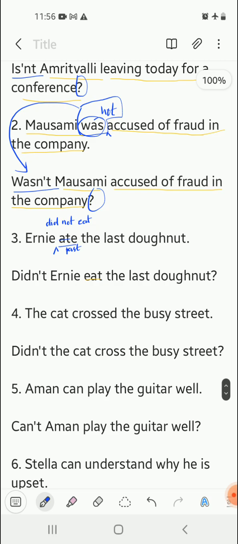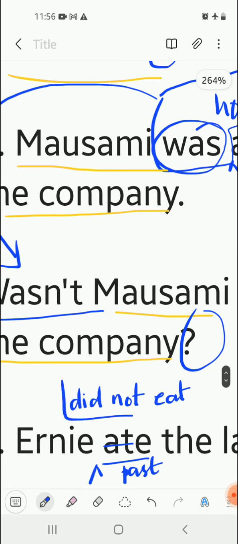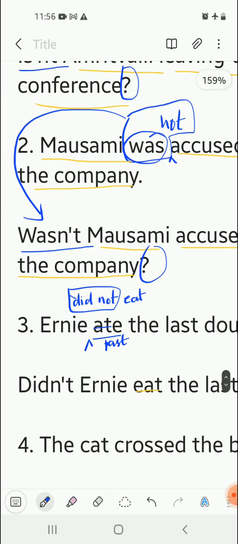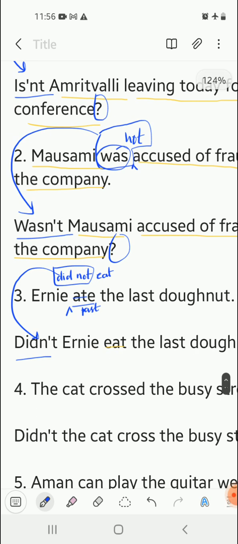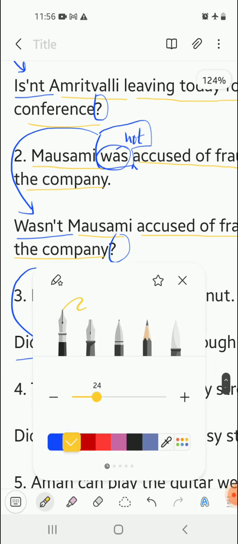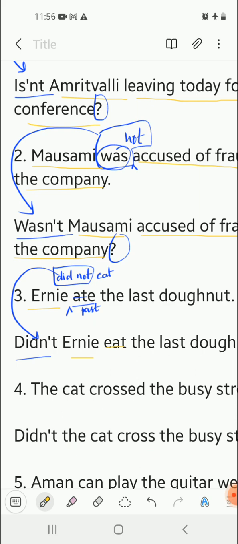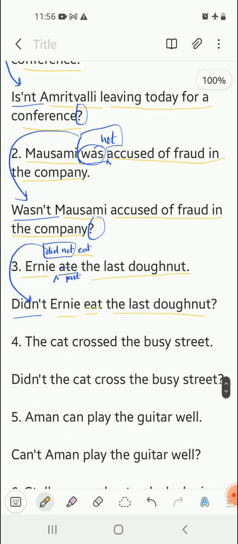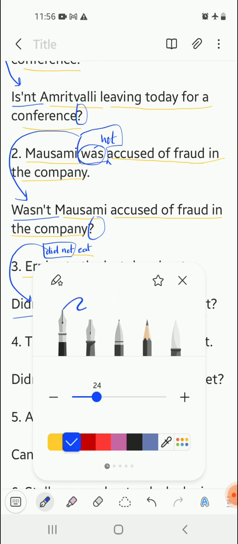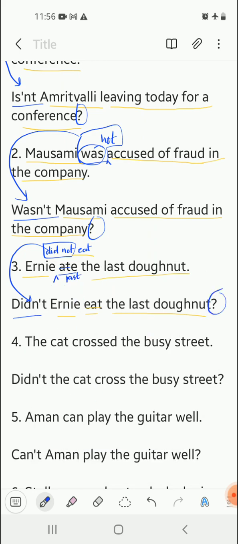Now "did not" will be written as "didn't", and we begin the sentence with "didn't". After that, the rest of the sentence remains the same: Didn't Ernie eat the last donut? And then finally a question mark.